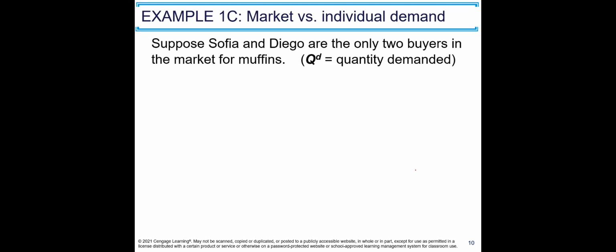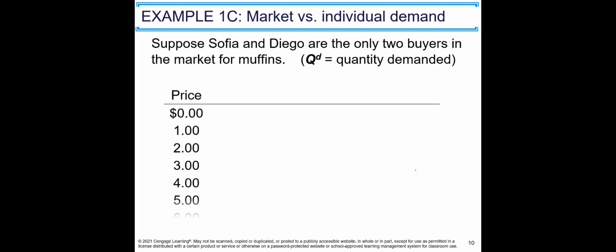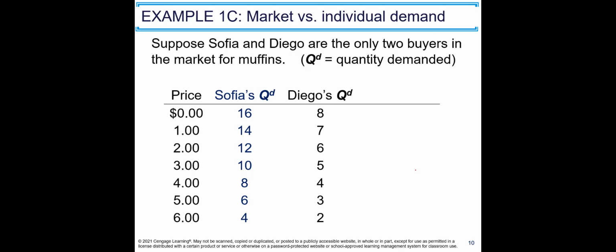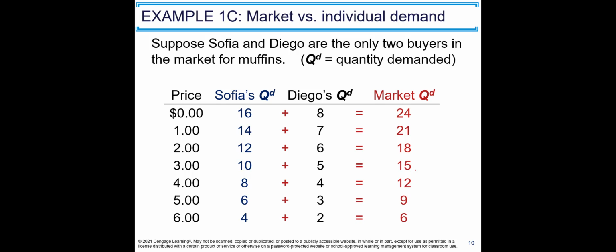Let's see this example. Suppose Sofia and Diego are the only two buyers in the market for muffins. Sofia's demand schedule is given, and now let's add Diego's. At $0, Sofia wants to get 16 muffins, Diego 8. So the market quantity demanded is the sum of quantities demanded at each price. 16 plus 8, 24. So at $0, the demand is 24. And you continue like that. So the market demand curve is actually very similar to the individual demand curve, but the quantities are different. Quantities are higher at each price.